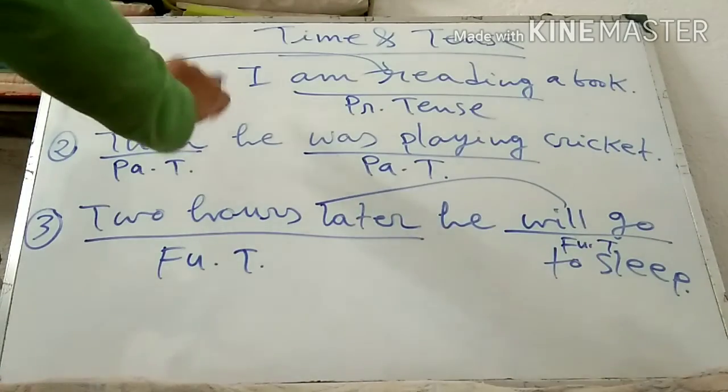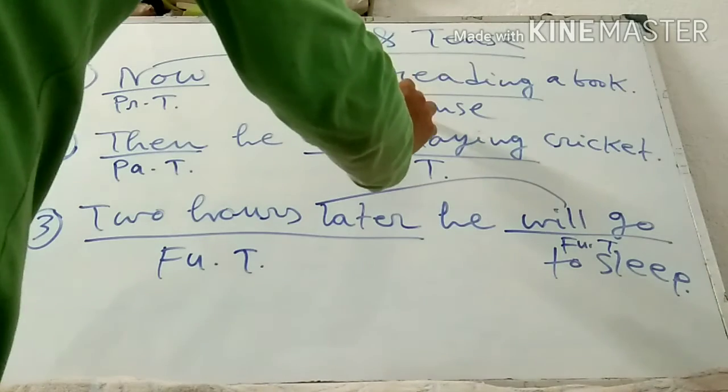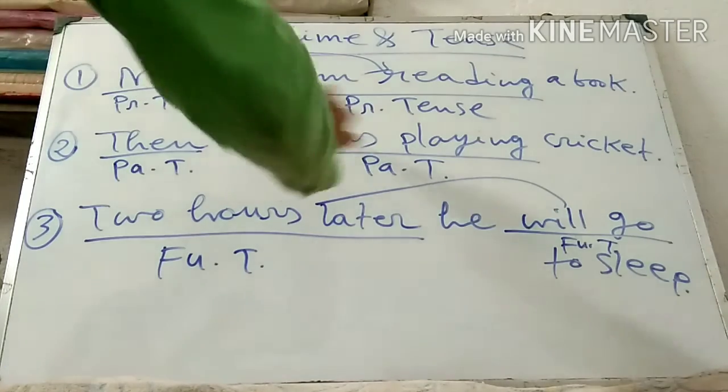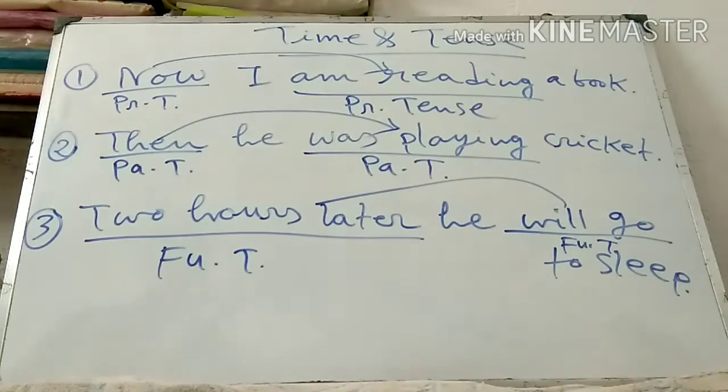That means present tense is the form of verb which is made according to the present time, past tense is the form of verb which is made according to the past time, and future tense is the form of verb which is made according to the future time.